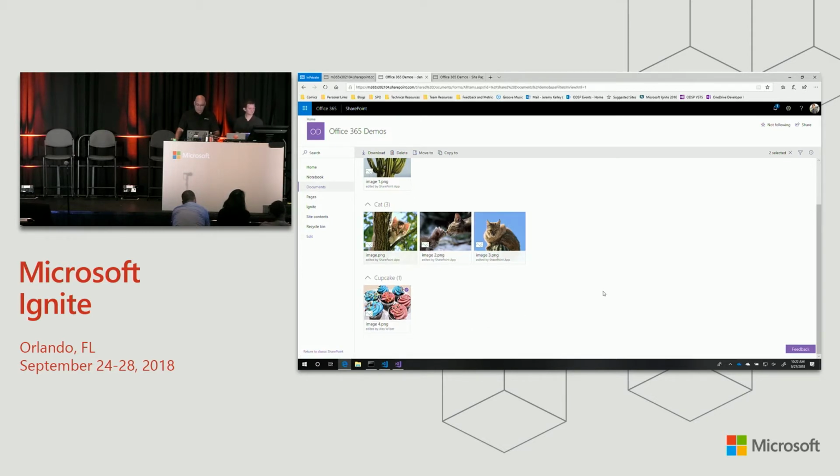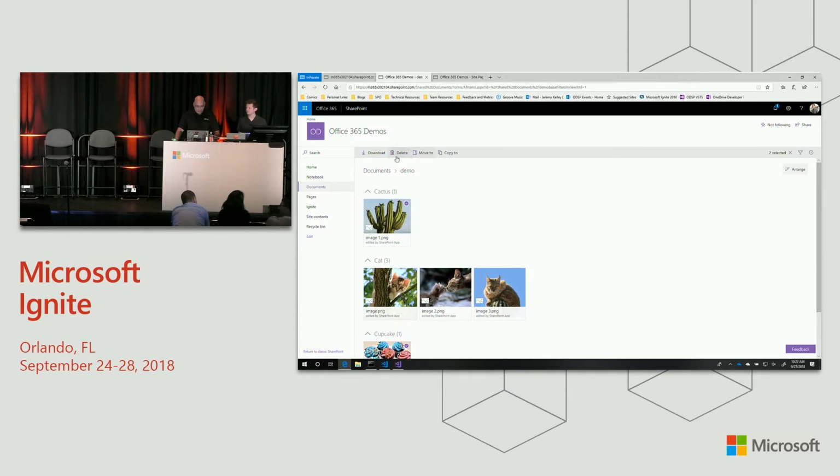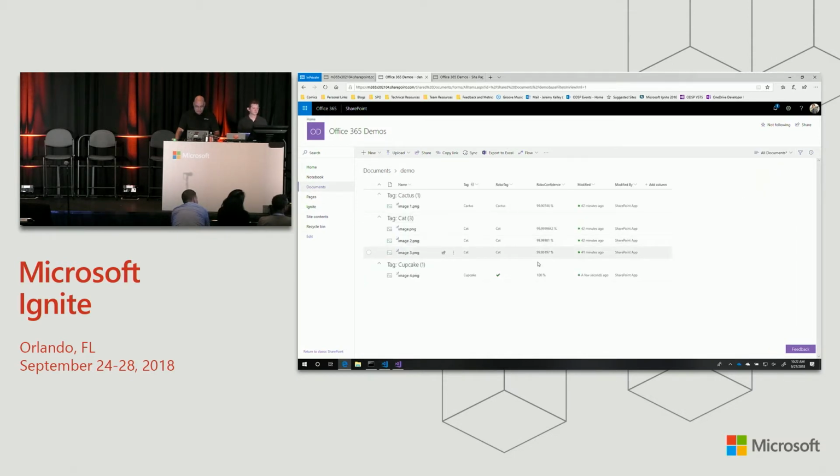No refresh. And if we look at the details view, let's go to list. You can see it actually sent that up for training. So instead of getting a robo tag of cactus, it's now got the check mark, which means it's going to start learning how to identify cupcakes. So really easy to do. I was able to build a pretty simple web part here using off-the-shelf components like that slider, which I got from NPM. Totally easy to use. The graph queries are fairly simple as well. So I've got a working web part.